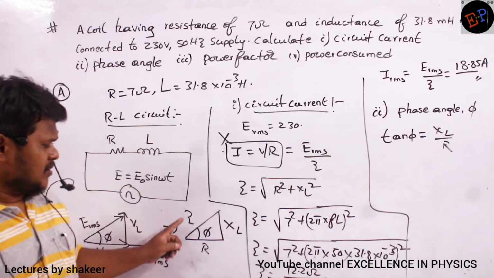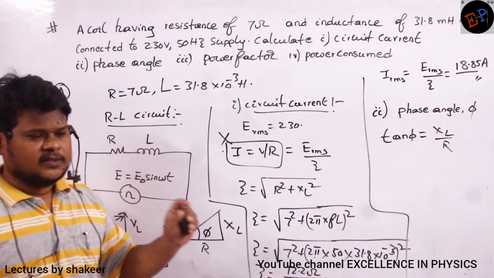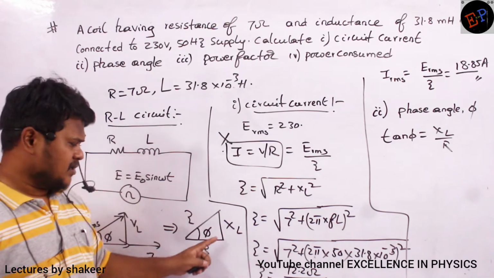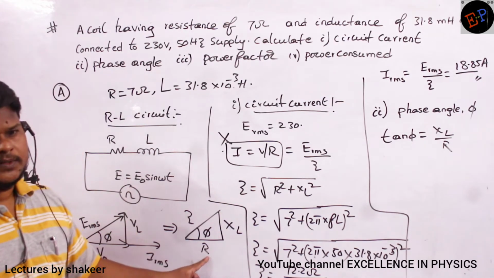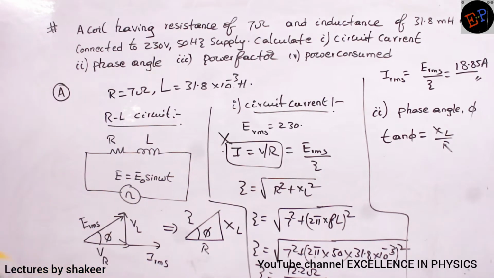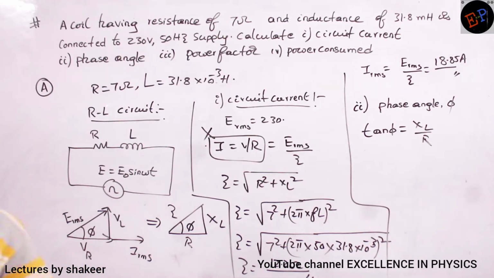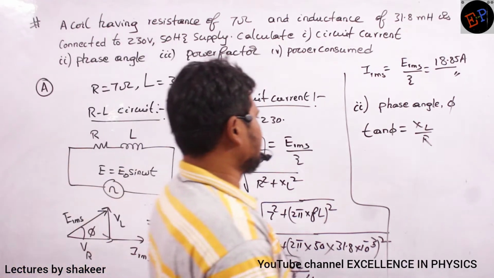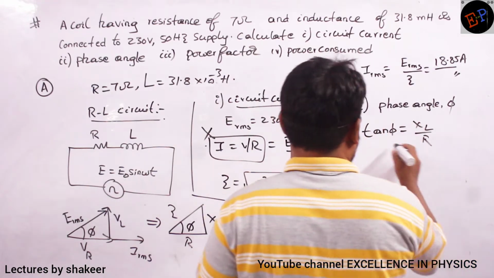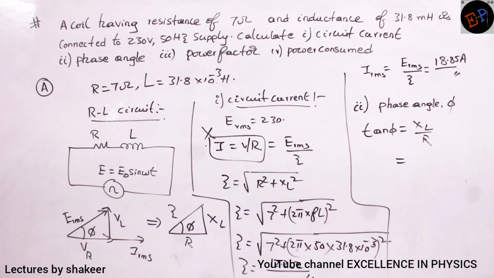All the three values we have, so any value you can take: sin phi, cos phi, tan phi. Generally we take tan phi. What is the reason? Because generally in the problems XL and R will be given. So that's why I am representing it as tan phi. You can take sin phi also, cos phi also. So what XL value did we get?